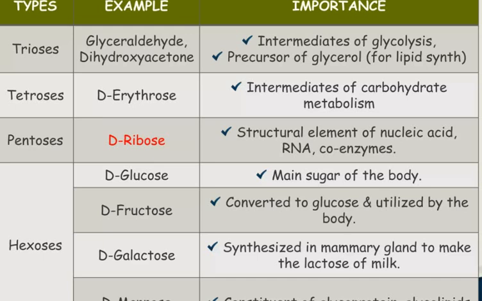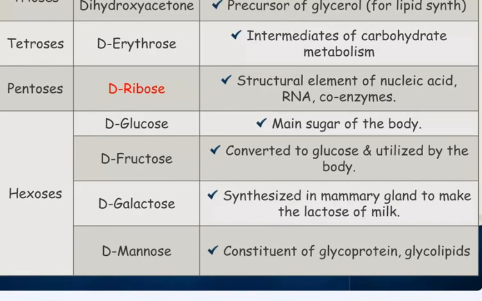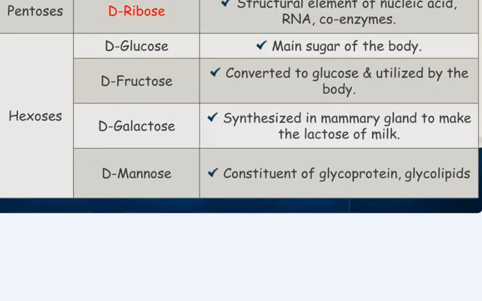Friends, trioses: glyceraldehyde, dihydroxyacetone, intermediate of glycolysis, precursor of glycerol. Tetrose: D-erythrose, intermediate of carbohydrate metabolism. Pentose: D-ribose, structural element of nucleic acid RNA and coenzymes. D-glucose, D-fructose: main sugar of the body, converted to glucose and utilized by the body. D-galactose is synthesized in mammary gland to make the lactose of milk. Friends, D-mannose, constituent of glycoprotein, glycolipids.